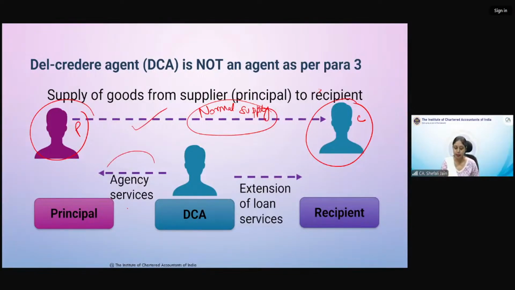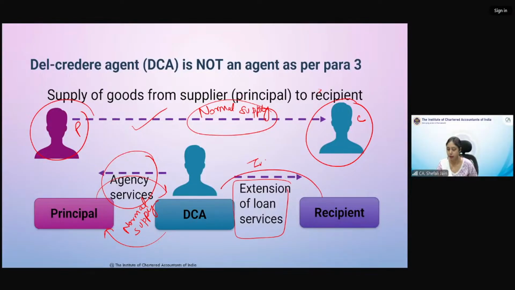Second is agency services given by agent to principal, for which principal would have given the consideration. This is also a normal supply. No issue in that. Third, services which are specifically in case of del credere agent is extension of loan services, for which recipient will be giving interest. Now, this is also a normal supply, but clarification has been issued that this will also be one of the supplies.